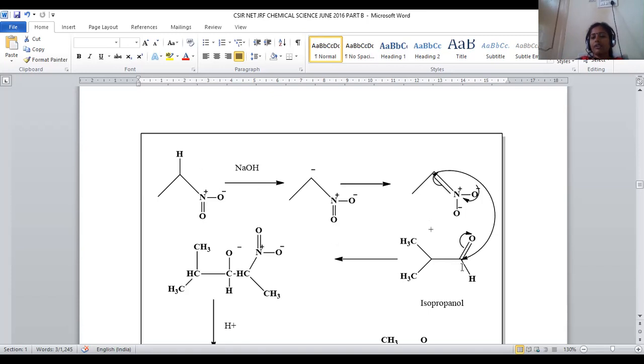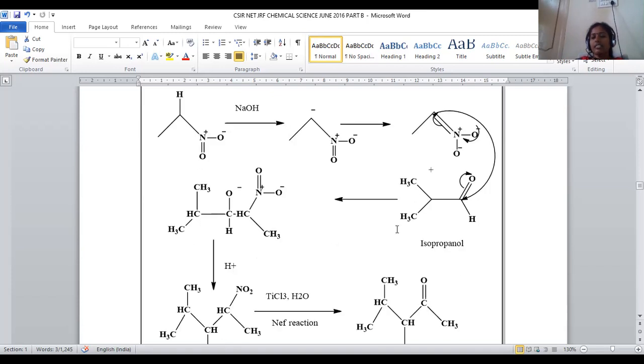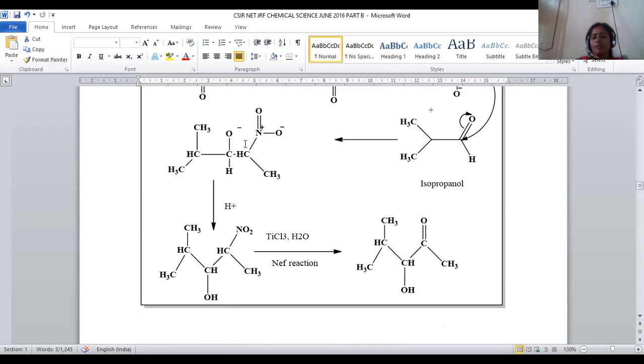Now, this carbanion is bonded to propanal. Propanal is nothing but CH3CH double bond O. At this carbonyl center, bonded. So a new carbon-carbon bond is generated. Upon protonation, it turned into a hydroxy containing compound.